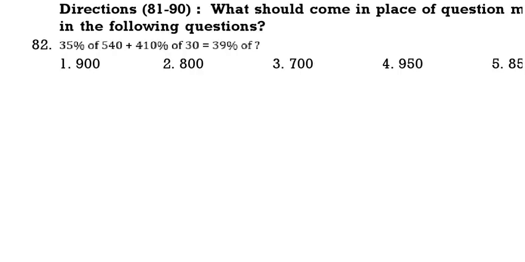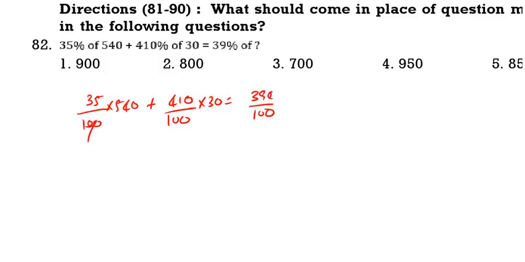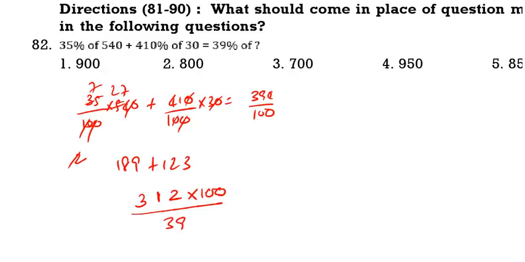35% of 540 plus 410% of 30 is equal to 39x by 100. Now here 0 0 cancel. 5 2s, 5 7s, 2 1s, 2 27s. 27 into 7, 189. Now here 2 zeros cancel, 123, 12, 11, 312. Now 312 into 100 by 39. 39 ones, 39 eights. Exactly it will go 8 times. So answer is 800. See the next one.